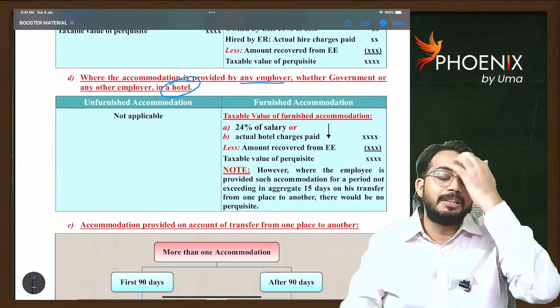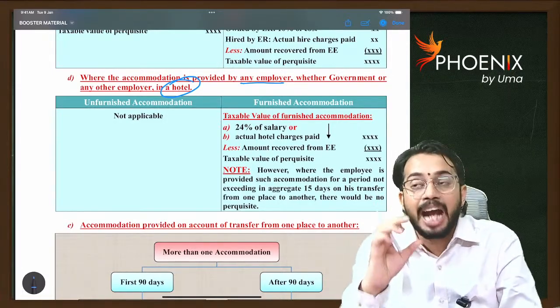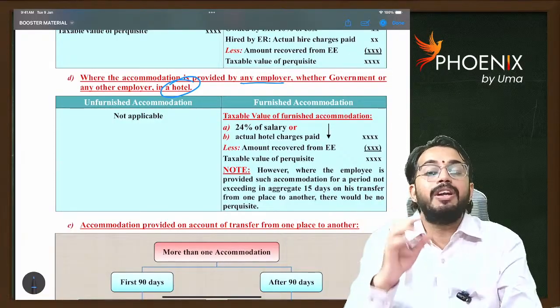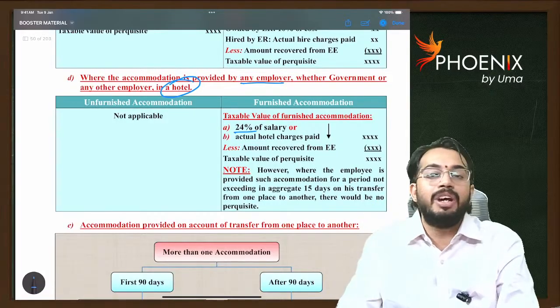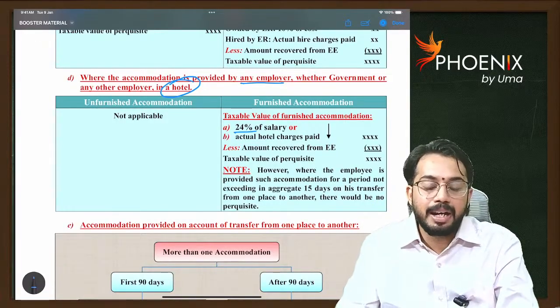Sir, how much is taxable? The actual hotel charges paid, or 24% of salary, whichever is lower, will be taxable. Are you able to understand?